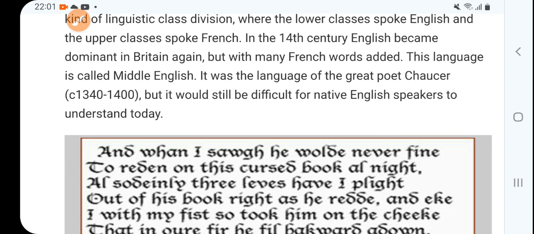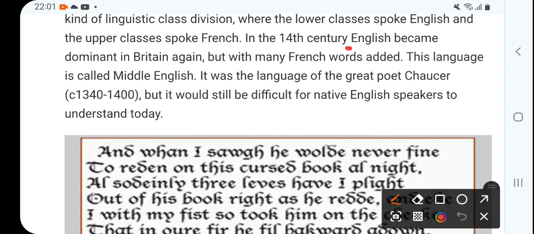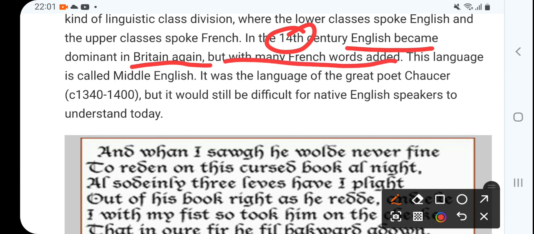Right, now in the 14th century, English again became an important language, but with many French words added. No doubt English had come back, but with some French words. This language is called Middle English, right? It was the language of the great poet Chaucer, 1340 to 1400, that means 60 years, right? But it would still be difficult for native English speakers to understand today.